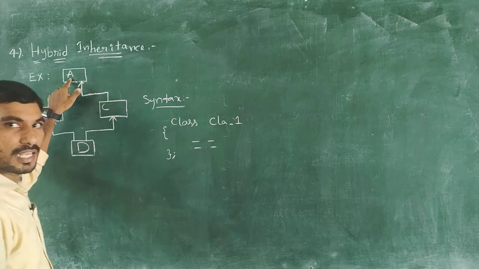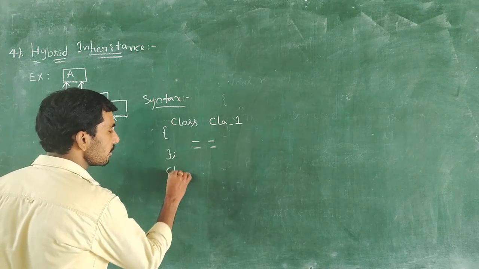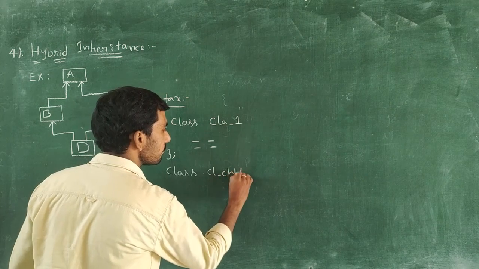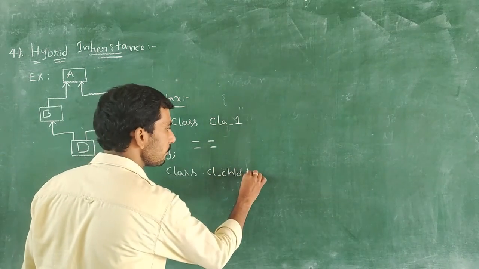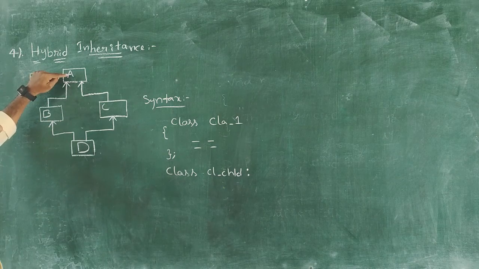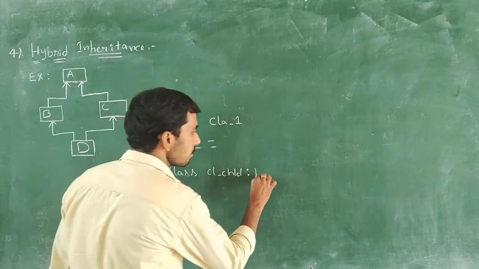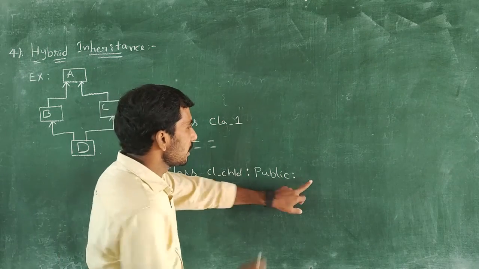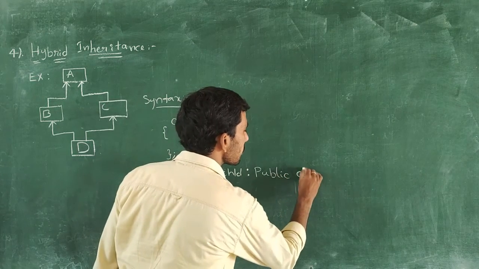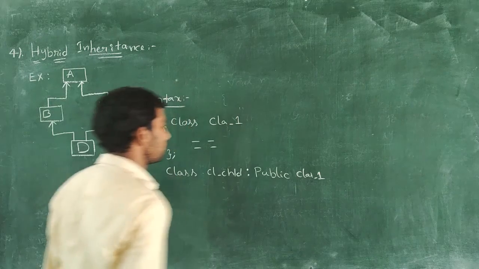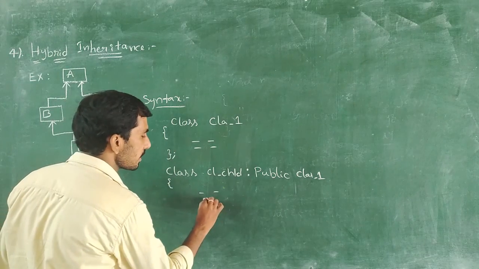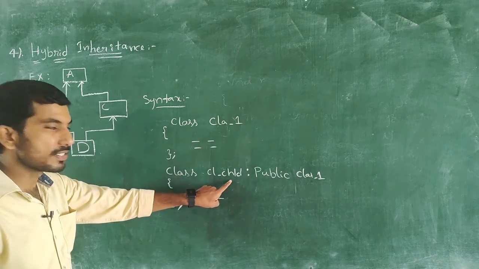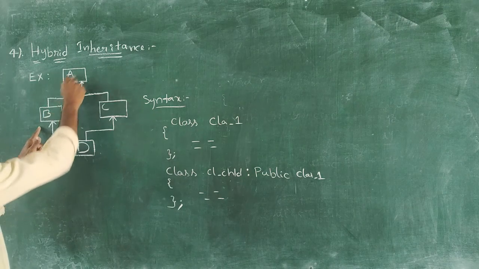Next, I want to derive one new child class, and the derived child class acquires all the properties of its base class A. For that, how to write the statement? Class, and here class name child. This child class derives all the properties of its base class A. For that, we write the statement like this: public, and here we write the parent class name 1, and then we write a set of statements in this child class. This is the base class, and this is a child class. So up to 2 levels are finished.